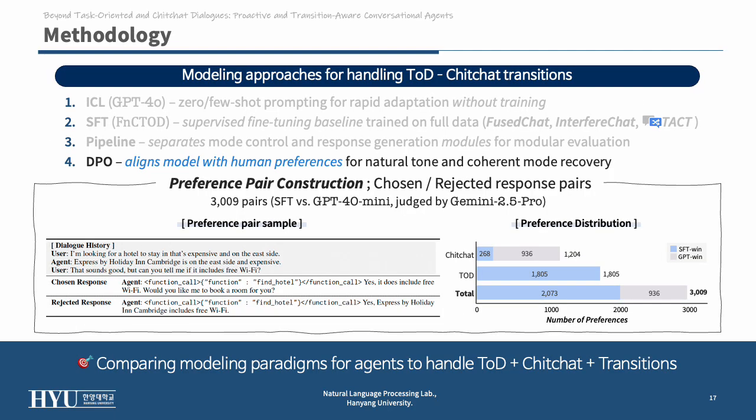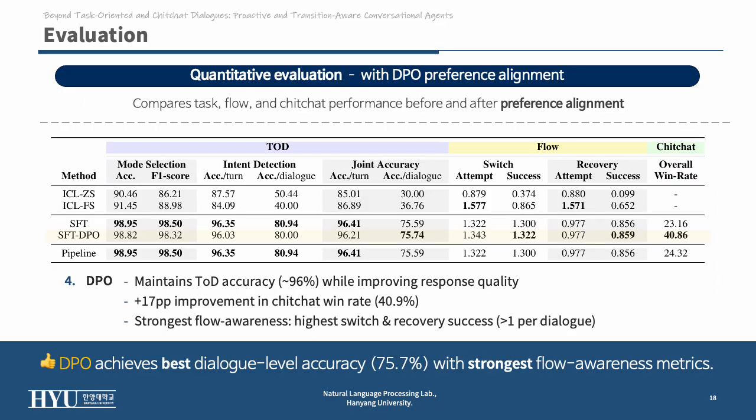To address that, we apply Direct Preference Optimization, DPO. We build 3009 preference pairs, comparing SFT outputs with GPT-4o Mini and letting Gemini 2.5 Pro decide which response is more natural. This aligns the model with human-like tone and coherent mode recovery, combining TOD precision with chit-chat fluency. Now let's see what happens after DPO alignment.